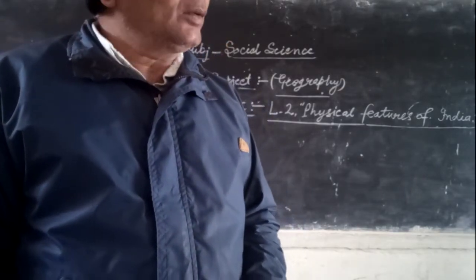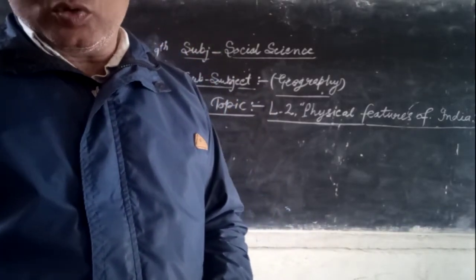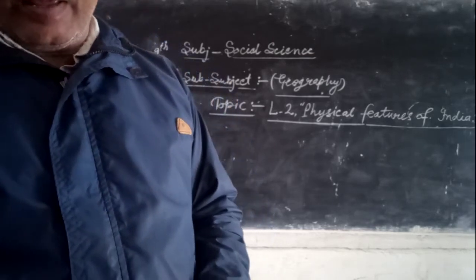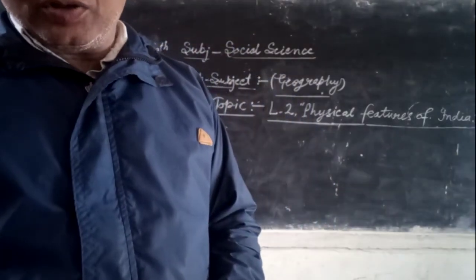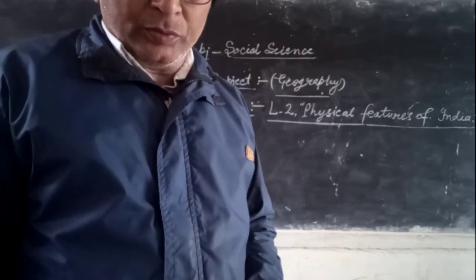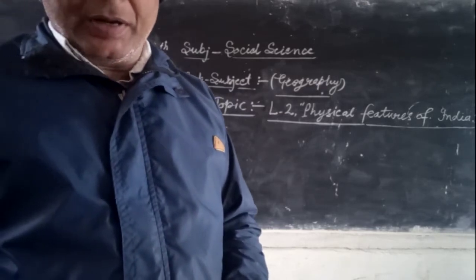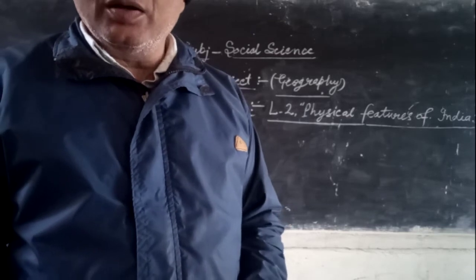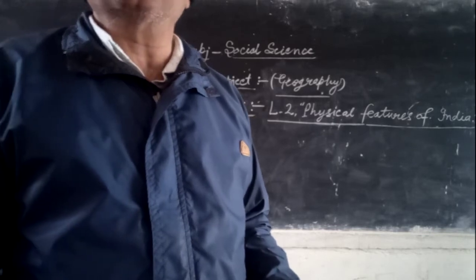Comparison of the western coastal plain and the eastern coastal plain. Western is stretched from Kutch in the north to Kanyakumari in the south. Eastern is stretched from the edge of the Ganga delta to Kanyakumari. Division with lagoons, rivers and ports is given. Look, and if you don't understand, you can ask.